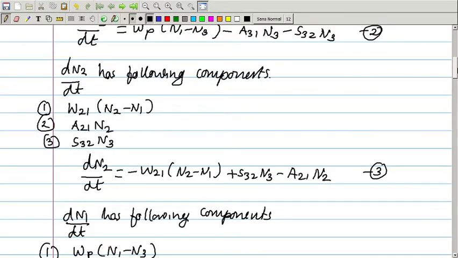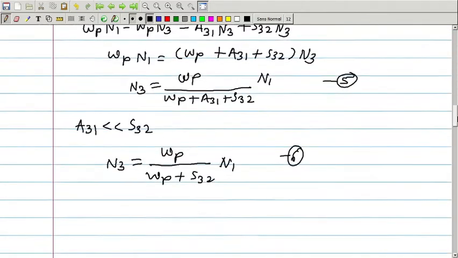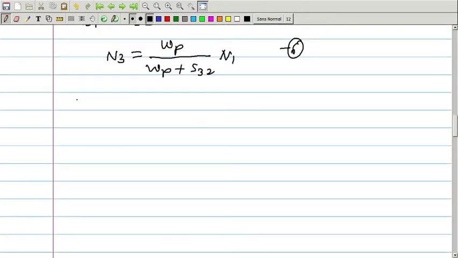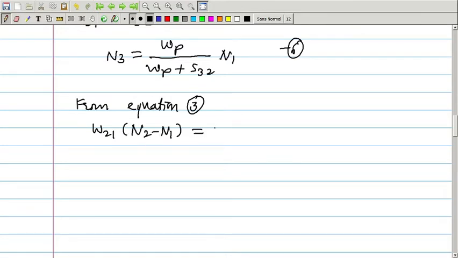And therefore we can write W21 into N2 minus N1 from equation 3 is equal to S32 into N3 minus A21 into N2.